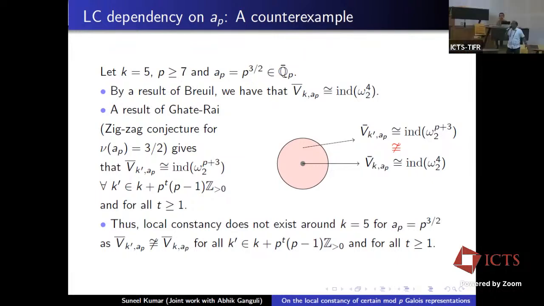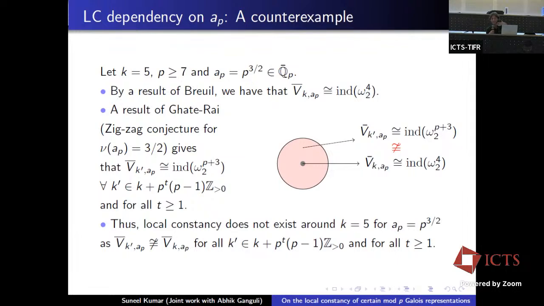Are there any other questions? This is also a very naive question from someone who doesn't know anything about this. I wanted to ask about the behavior. Here the reduced representation jumps from omega 2 to the 4 to omega 2 to the p plus 3, and the difference in the exponents is p minus 1.